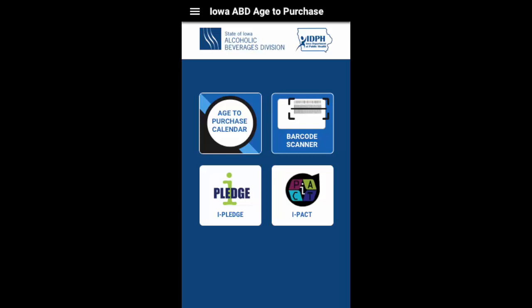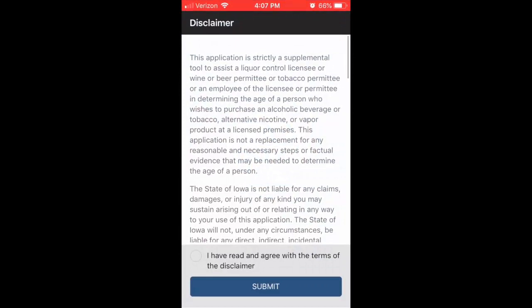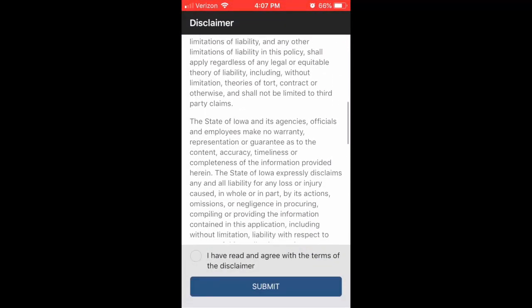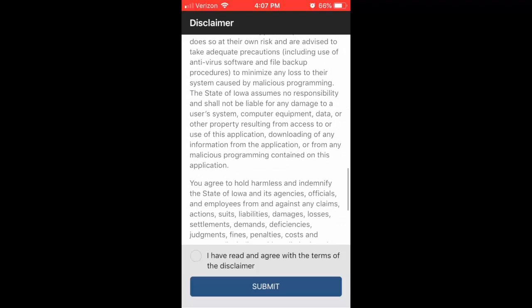The goal of this project is to provide business owners a quick tool to help them determine whether an individual is old enough to purchase alcohol and tobacco products. Let's take a look at the app. This is the live version of the app. Development completed this week, and we are under user testing for distributing widely.